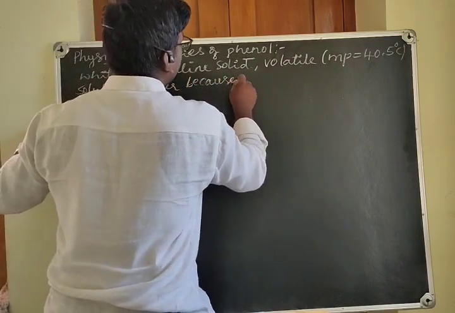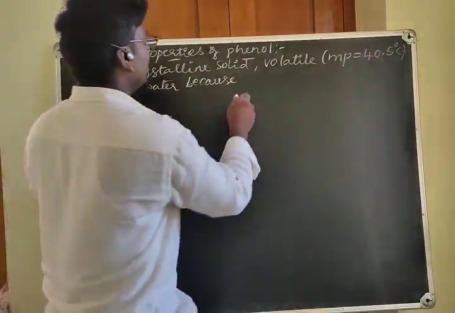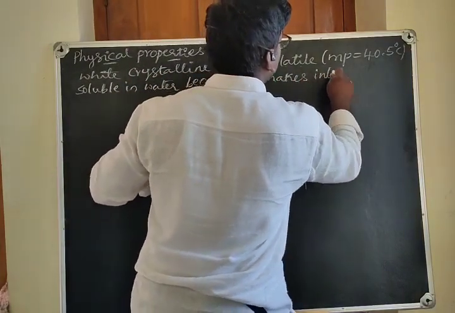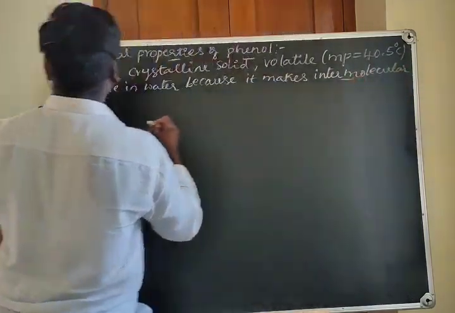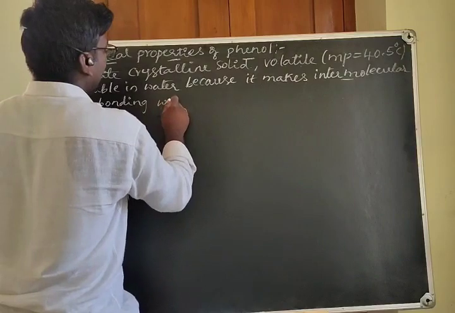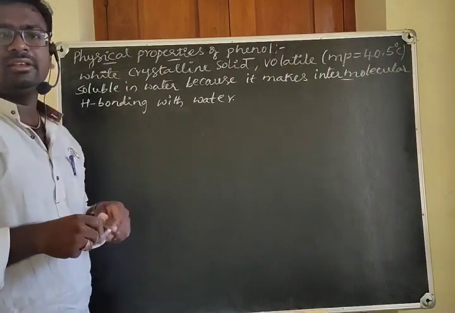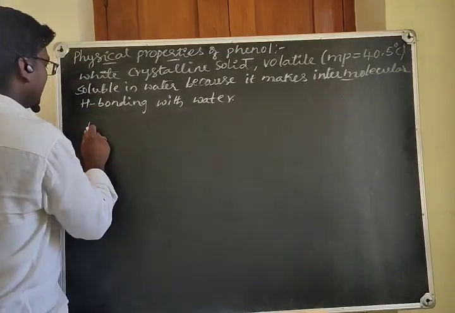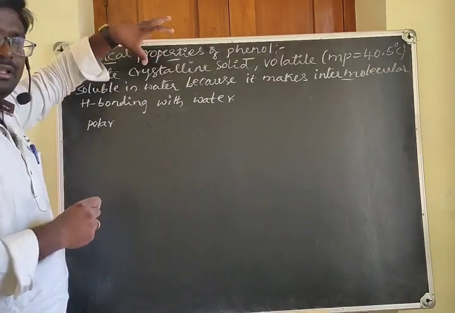It has a significant odor and it is soluble in water, because it is able to make intermolecular hydrogen bonding with water. As I already told, for any compound to be soluble in water, it has to match the properties of water. What are the properties of water? It is a polar one. Our phenol is also a polar one.